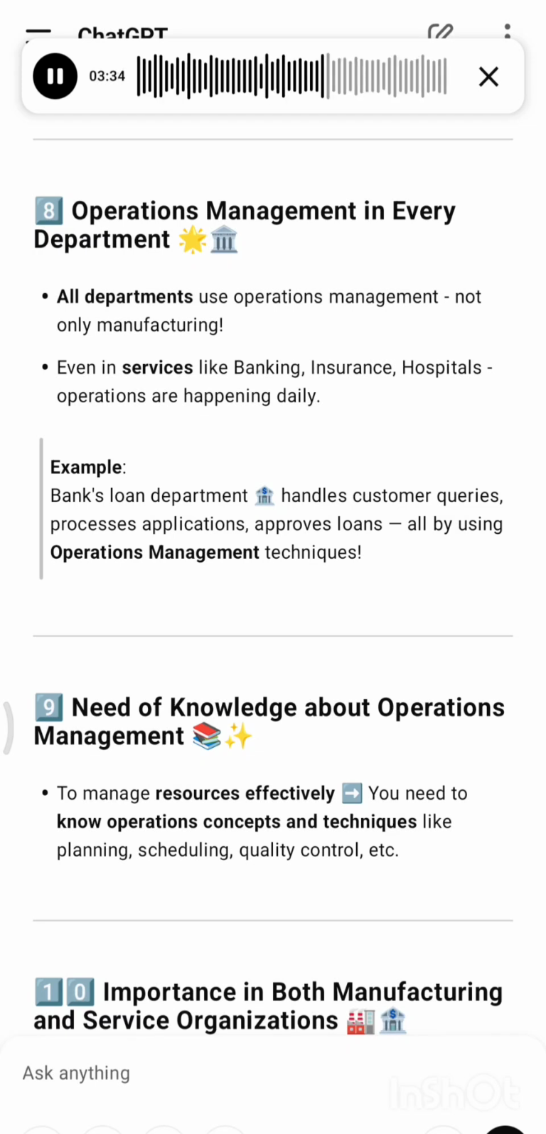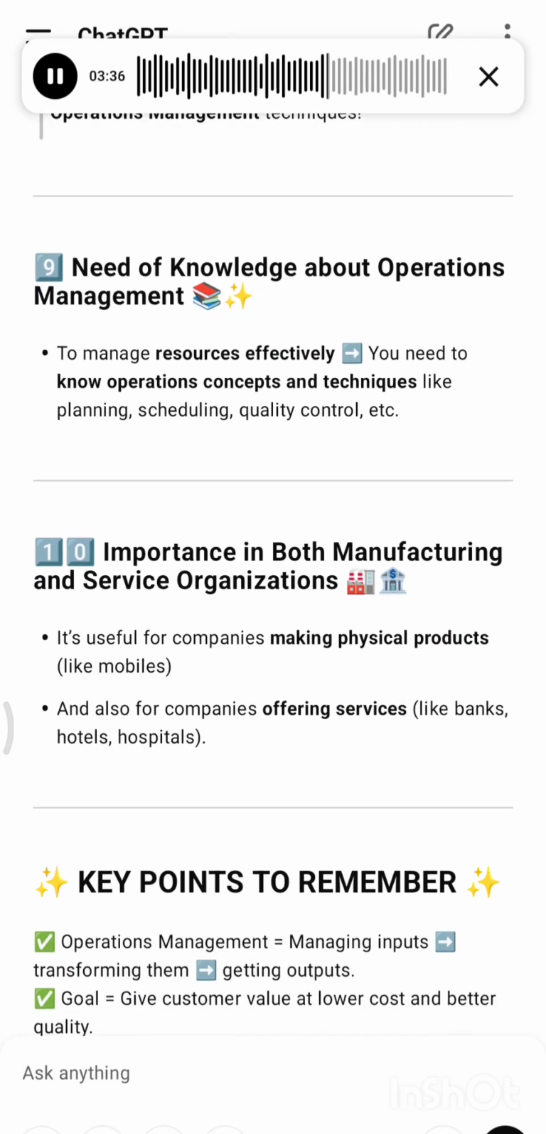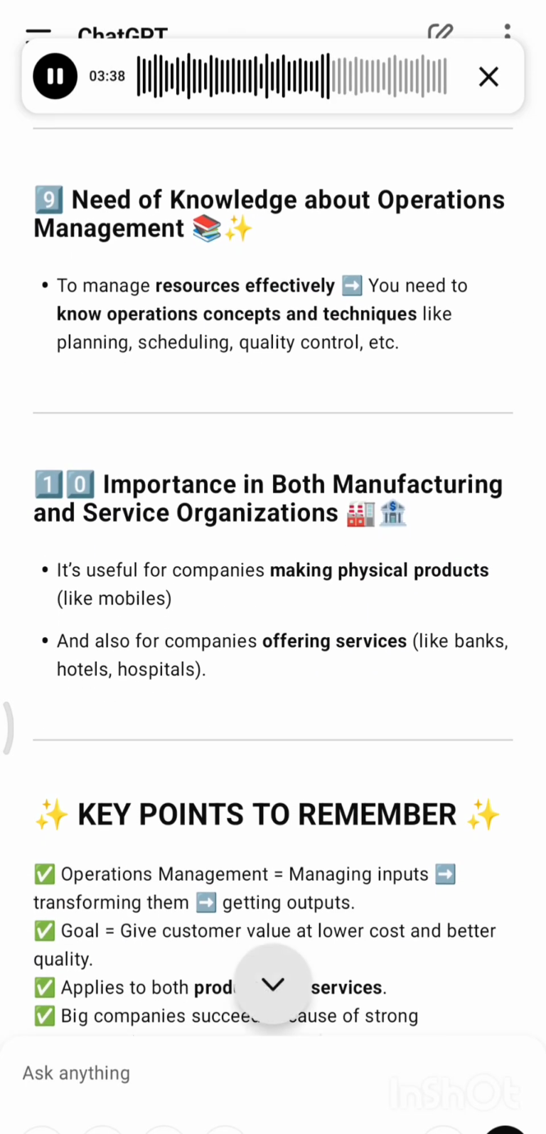9. Need of knowledge about operations management. To manage resources effectively, you need to know operations concepts and techniques, like planning, scheduling, quality control, etc. 10. Importance in both manufacturing and service organizations. It's useful for companies making physical products, like mobiles, and also for companies offering services, like banks, hotels, hospitals.